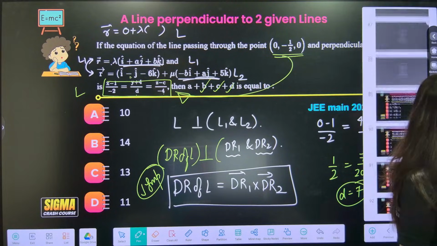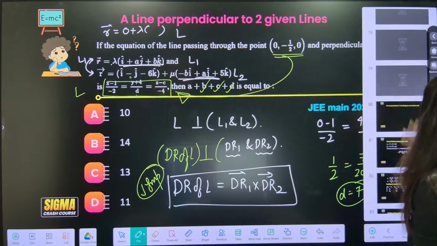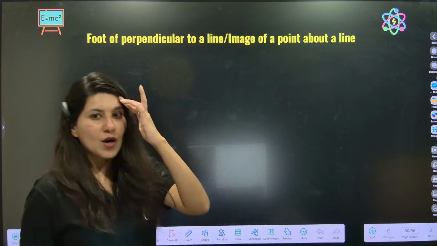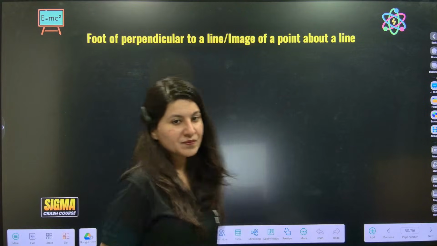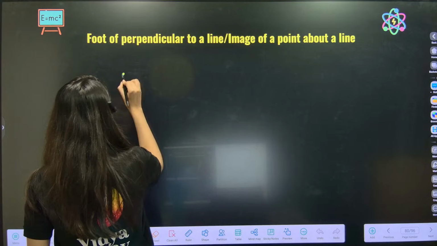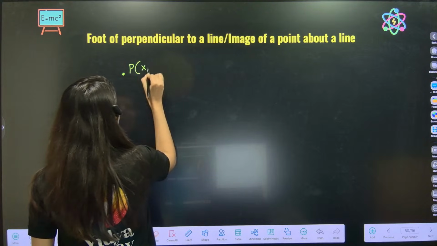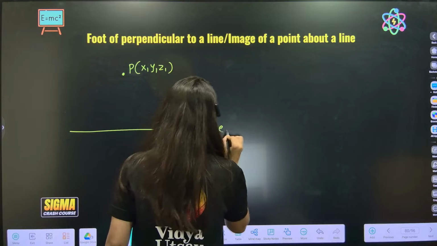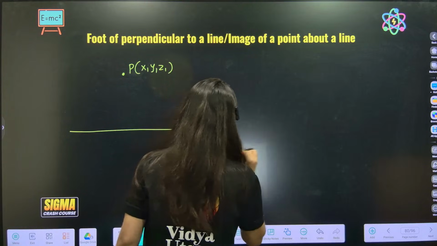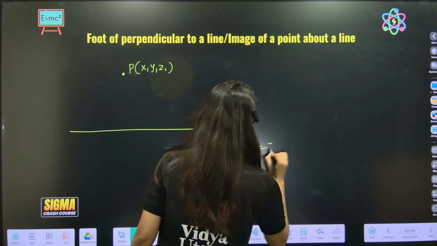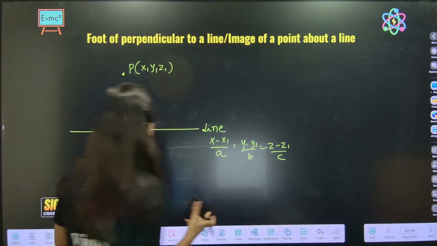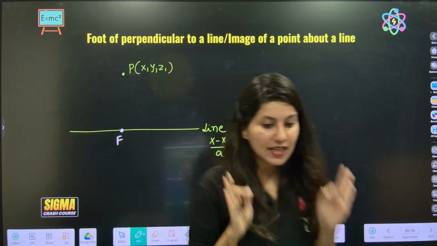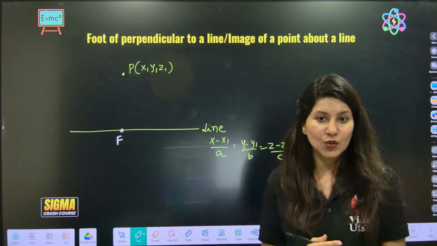Alright. Now let's focus on one very, very important topic, which is the foot of perpendicular to a line or image of a point about a line. Suppose you have a point P, which is (x1, y1, z1), and you have a line L, which is (x minus x1) by A, (y minus y1) by B, (z minus z1) by C. And you are looking for the foot of perpendicular F. There are fixed steps which I am going to share with you right now.